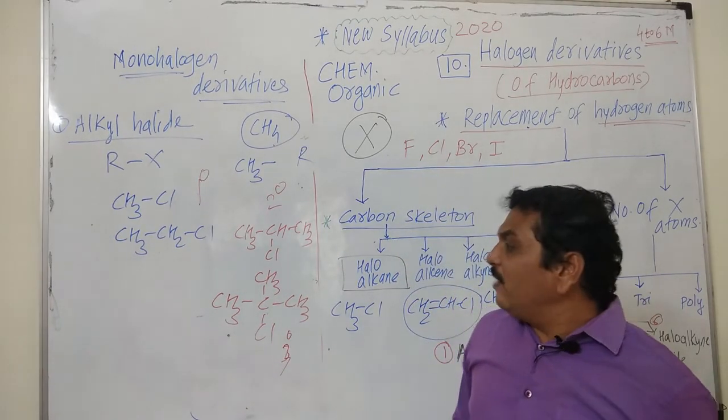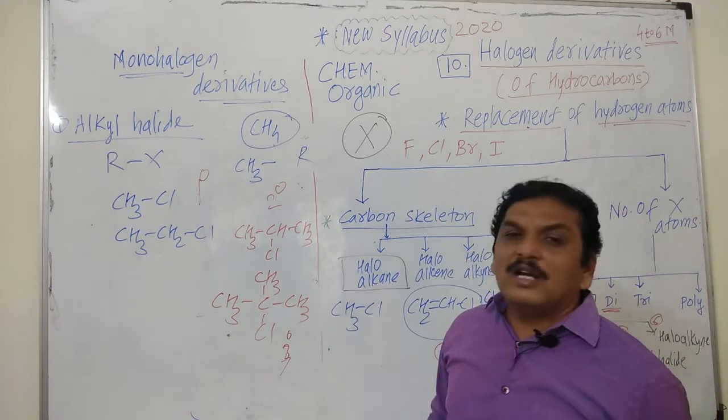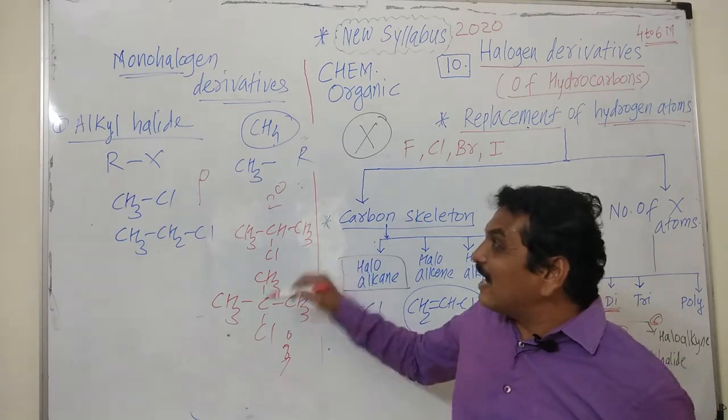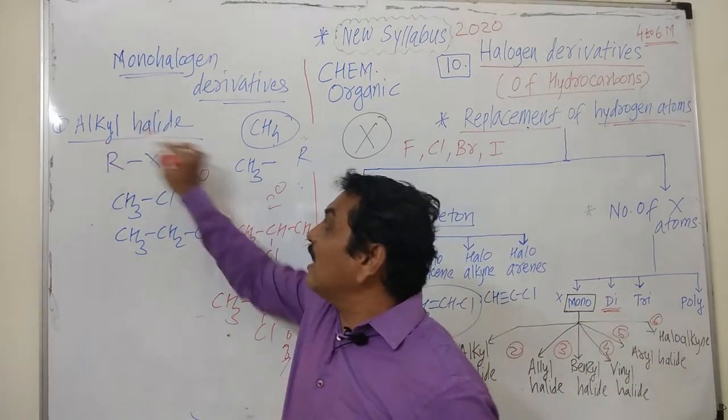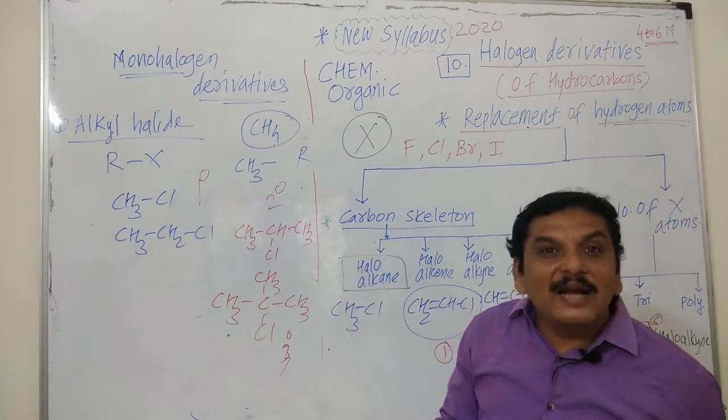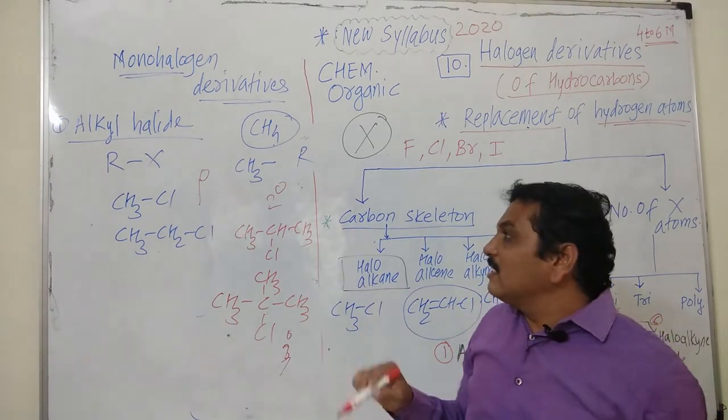That means depending upon the type of carbon atom to which halogen is attached, these alkyl halides are classified as primary alkyl halide, secondary alkyl halide and tertiary alkyl halide.